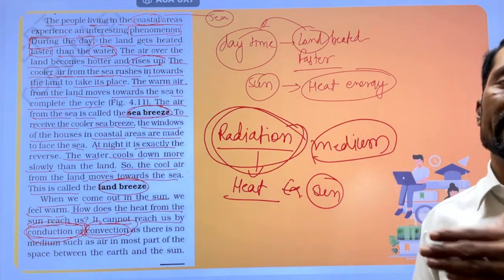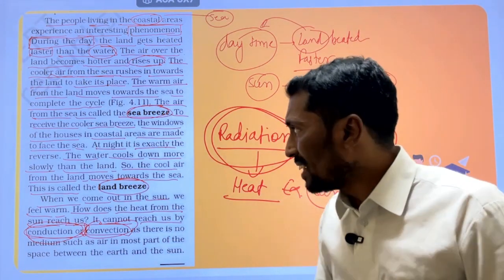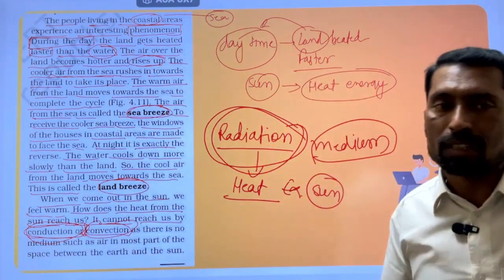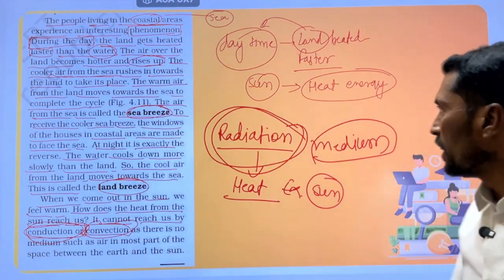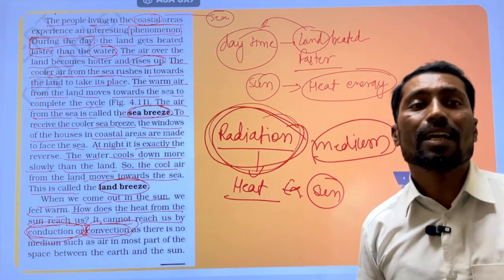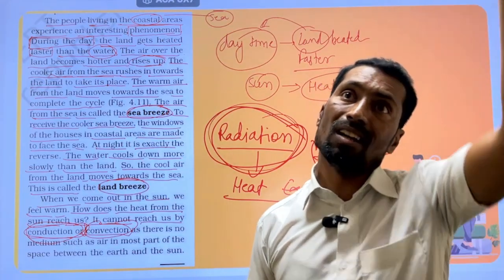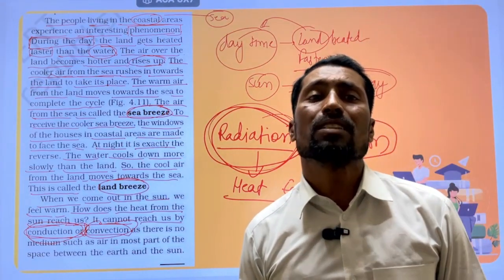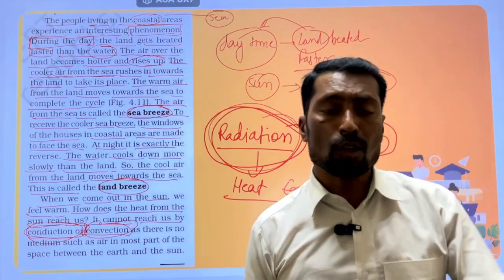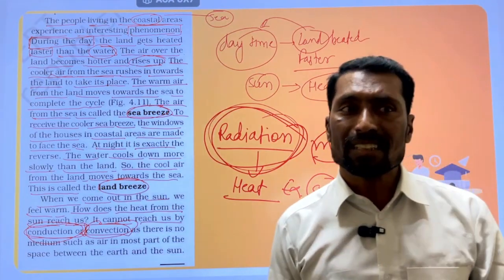कि सन से जो हीट एनर्जी अर्थ के ऊपर आती है, not by conduction, not by convection. So how? It is only by the radiation की मदद से. Because when the light rays or the sun rays come from the sun, there is no medium, because the sun is present in the solar system. In a vacuum, there is a space. In that space, there is a vacuum.